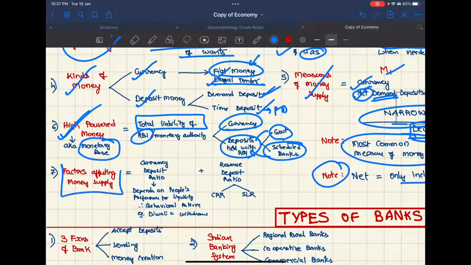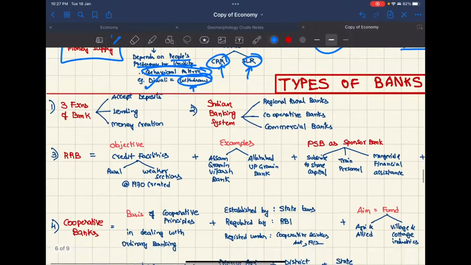And the factors affecting money supply are the currency deposit ratio. This depends on the people's preference for liquidity, therefore it is a behavioral pattern. For example, during Diwali, people will withdraw money to be more liquid. And the reserve deposit ratio, which are CRR and SLR, that is cash reserve ratio and statutory liquidity requirements. So these two will affect the money supply.